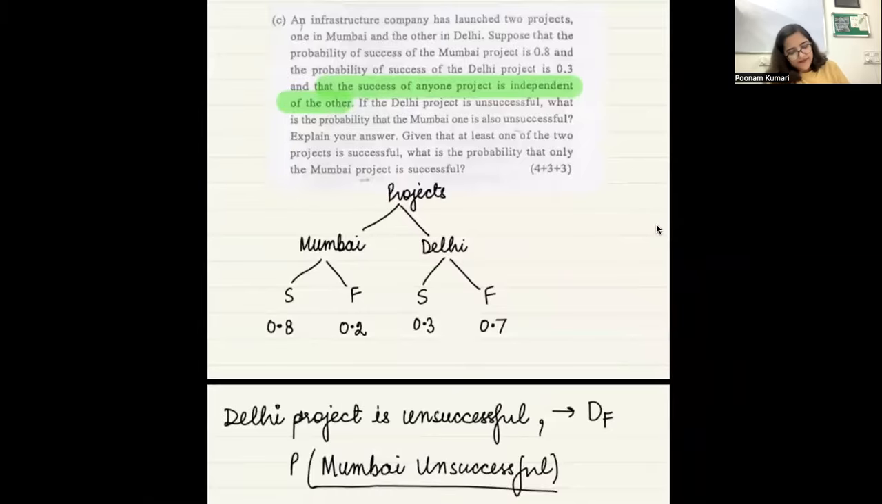What is the next thing that we have here? Okay. Given that at least one of the two projects is successful. So they told you at least one of the projects is successful. Meaning Delhi succeeded, Mumbai failed, or Mumbai succeeded, Delhi failed, or both succeeded. These are the options, right? So out of these three possibilities, what is the probability that only the Mumbai project is successful?